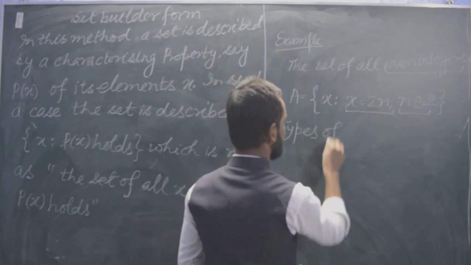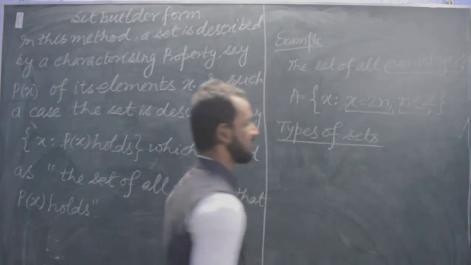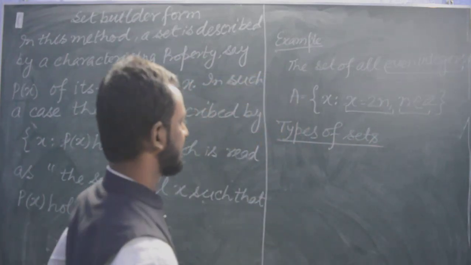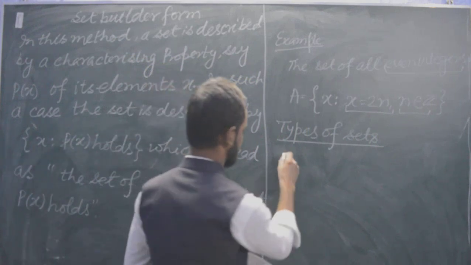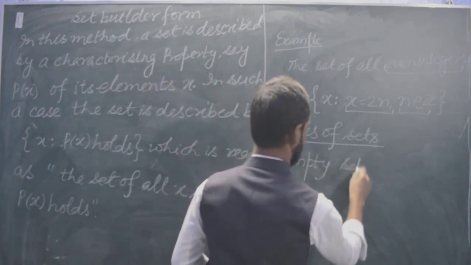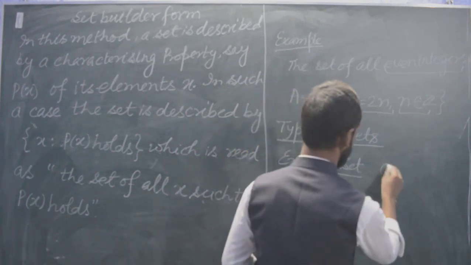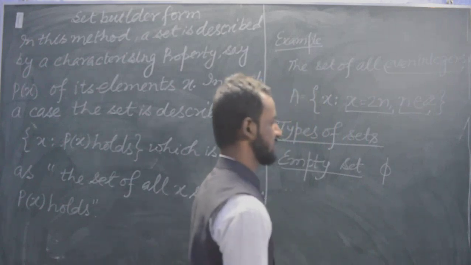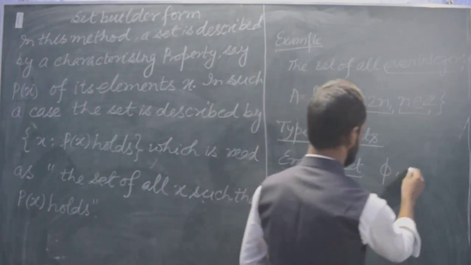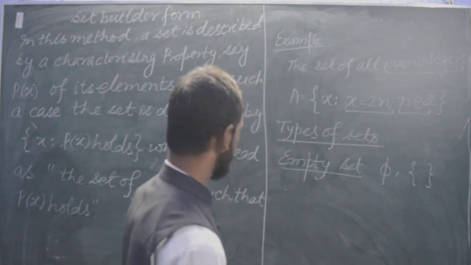Okay, next topic is types of sets. In this list, the very first set is the empty set. We will denote it by phi, and sometimes they will denote it with curly brackets.